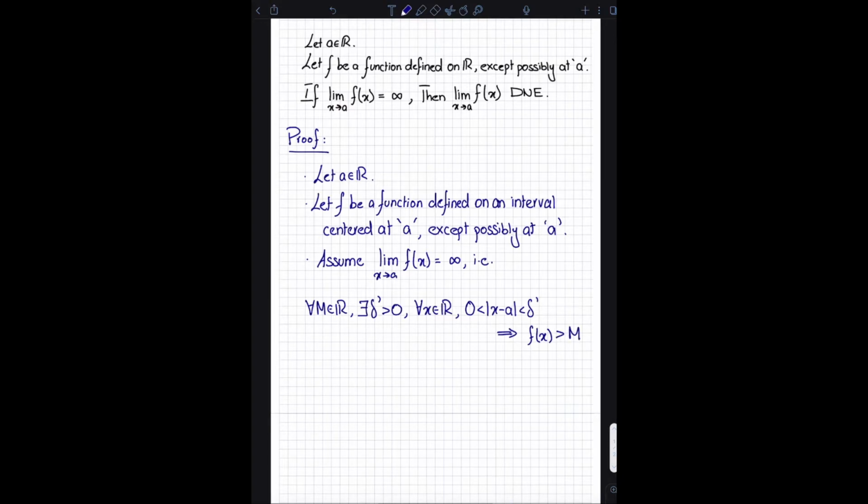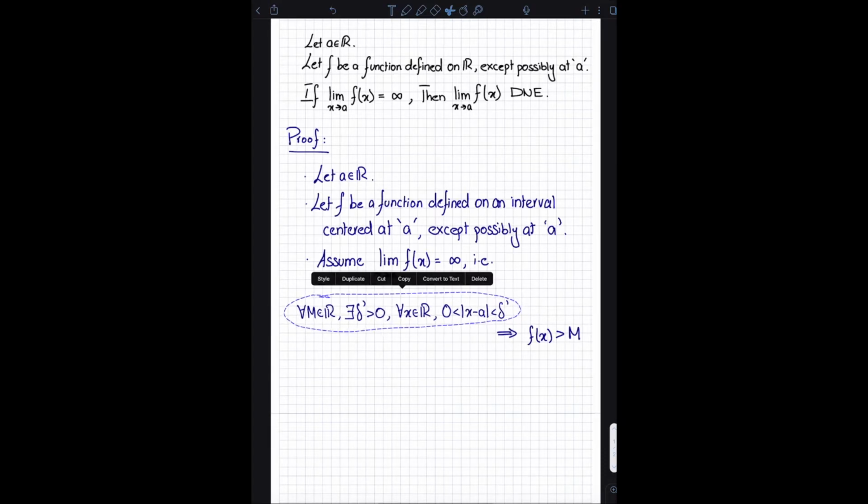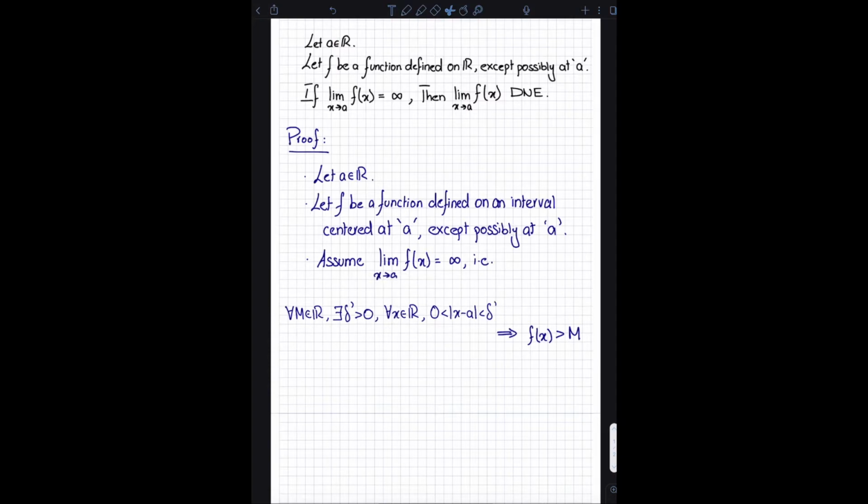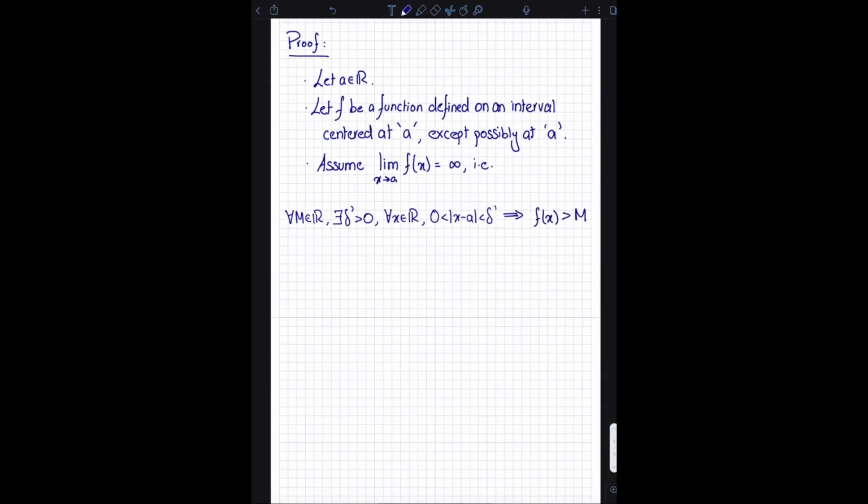So this is basically what it means for a limit of a function to be infinity, especially if you're writing out an epsilon delta proof. You need to know this definition. Otherwise, this proof is just going to be really, really hard. Okay, so now once I've written this definition down, the next thing I'm going to do is basically state what